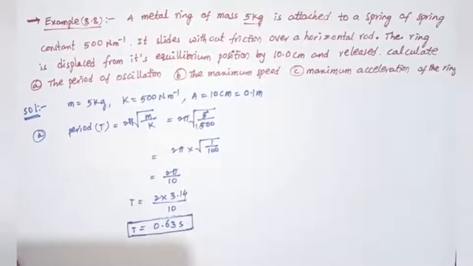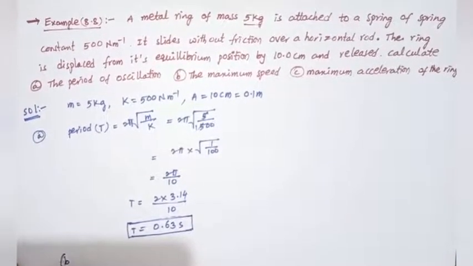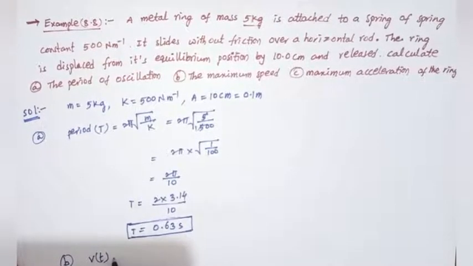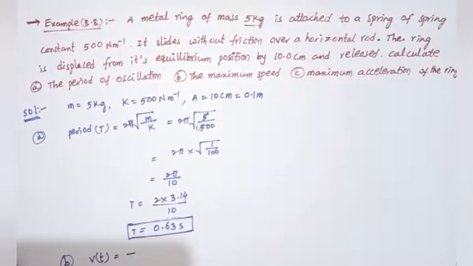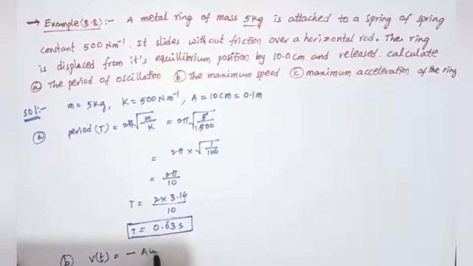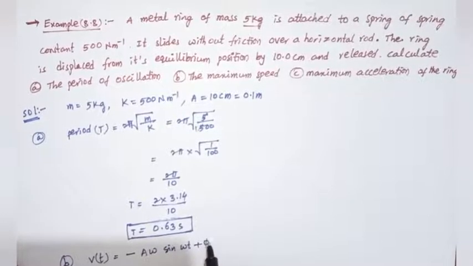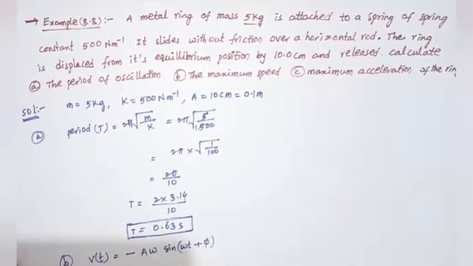What is the equation for the speed? Speed or velocity v of t equals minus A omega into sine of omega t plus phi. So we know the equation.